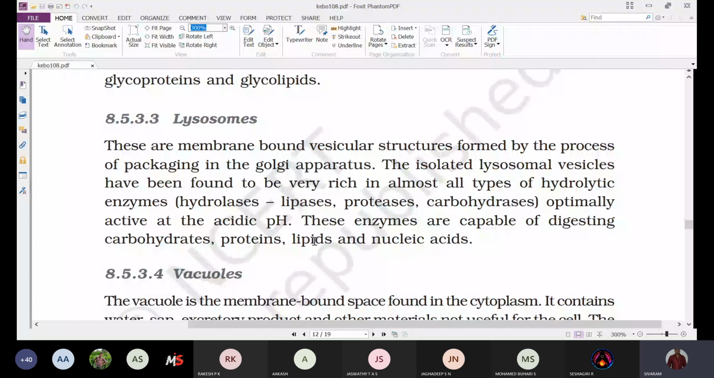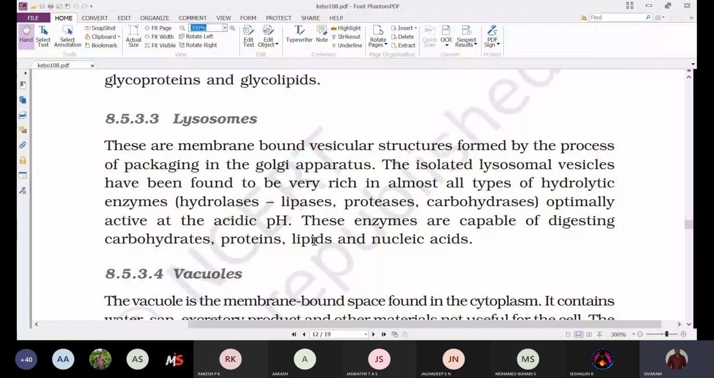Or the cell, if its time is over, that means the lifespan of that cell is over. Different cells in our body have different lifespans. Once their lifespan is completed, they have to be destroyed. In that case, these lysosomes are useful. Why? Because these lysosomes are membrane structures which will enclose different proteolytic or hydrolytic enzymes. That is not only protein digesting, but different substances digesting, that is why we say hydrolytic enzymes.